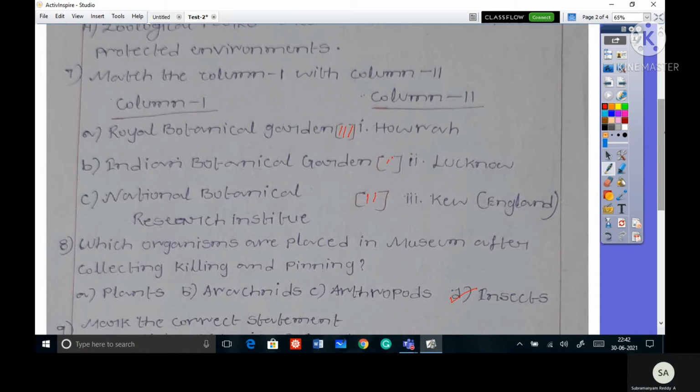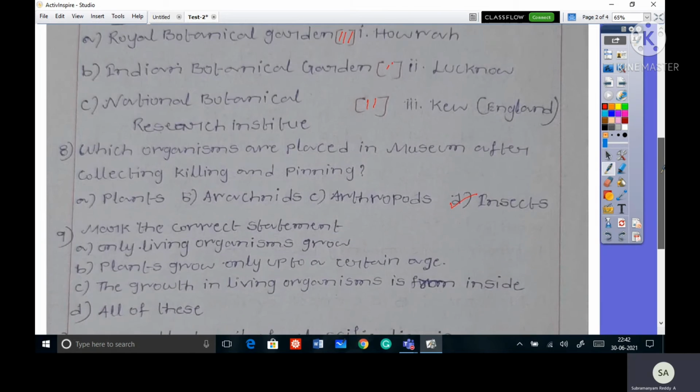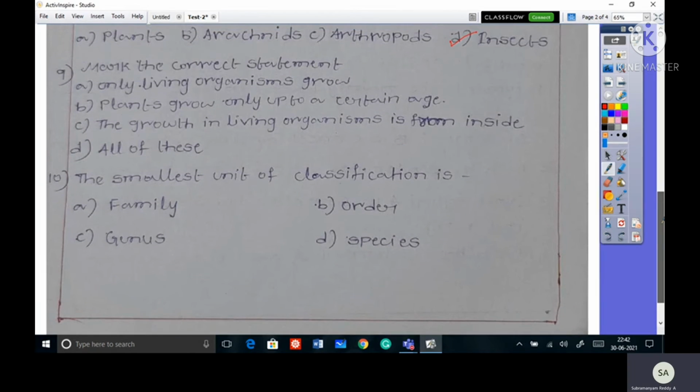Okay. Next, 9th one. So mark the correct statement. First one, only living organisms grow. B, plants grow only up to certain age. C, the growth in living organisms is formed inside. Option D, all of these. So which one is correct one?